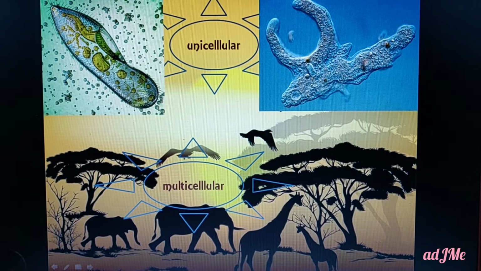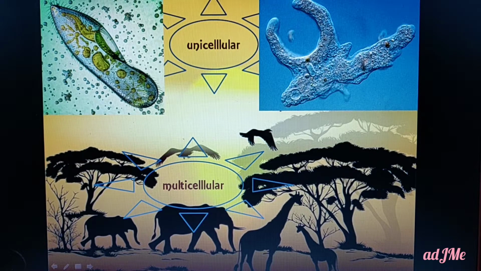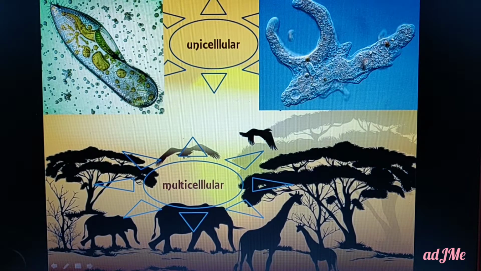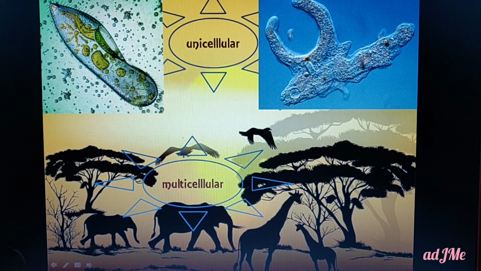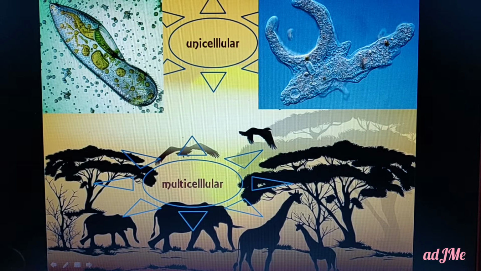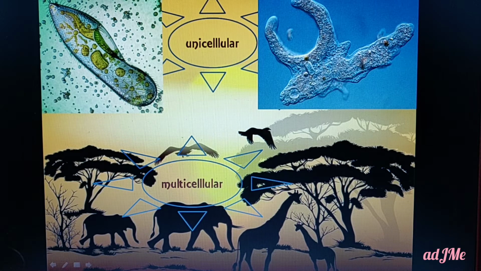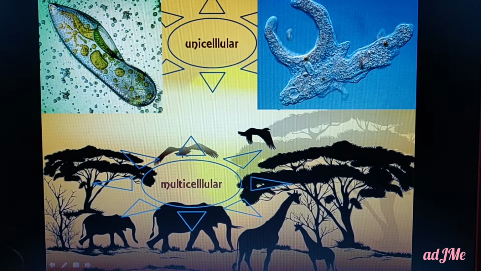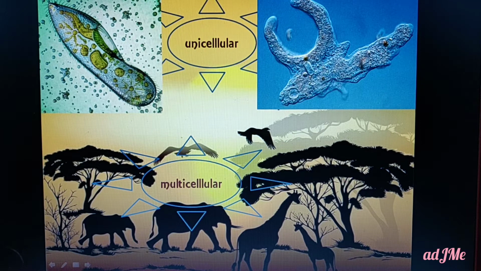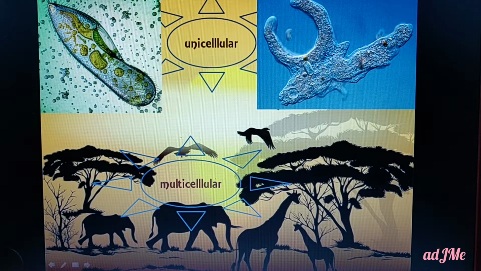In previous classes, and even this year in the previous lesson, that is the 70th lesson, Animal Kingdom, we had an idea about unicellular and multicellular organisms. That is, there are some organisms which are made up of just one cell, and those are called unicellular organisms. For example, amoeba and paramecium. Apart from this, there are many examples of unicellular organisms. All bacteria are examples of unicellular organisms.